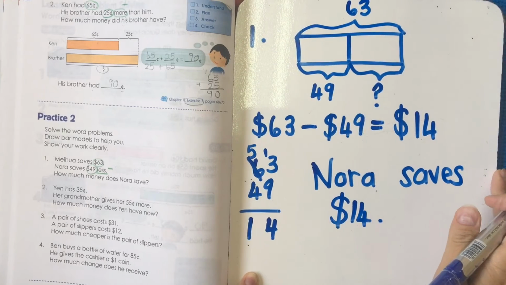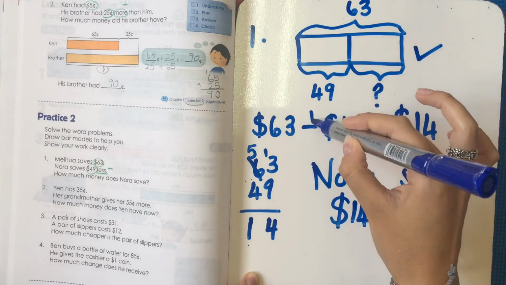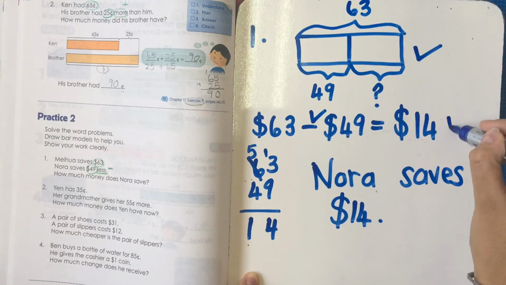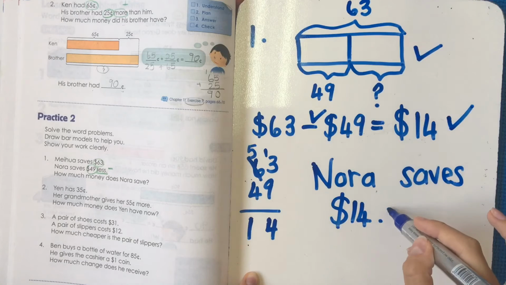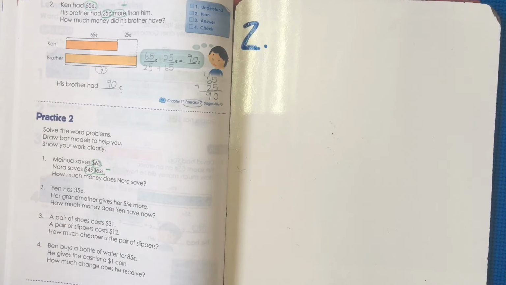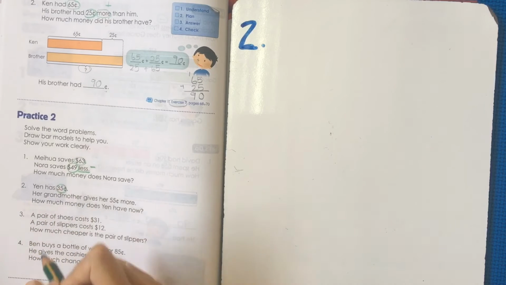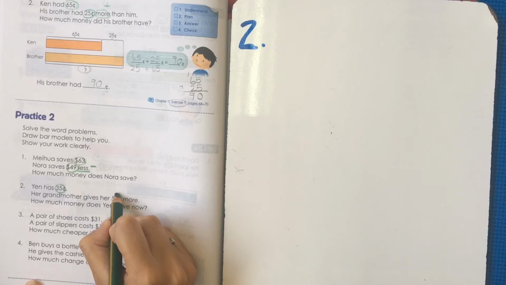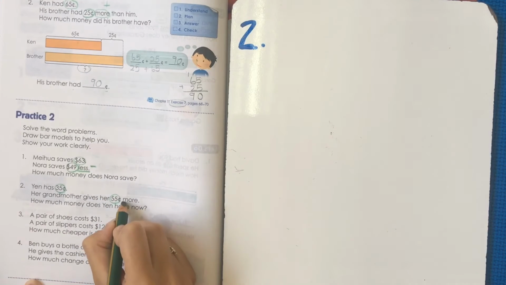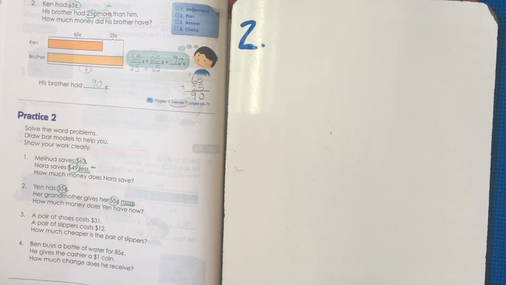And remember, when I give you a mark, I'm going to look. Do you have a model? Do you know what kind of sum we're doing? Do you have the right answer? And do you have a full sentence? Now let's look at number 2. Number 2 says, Yen has 35 cents. Her grandmother gives her 55 cents more. How much money does Yen have now?